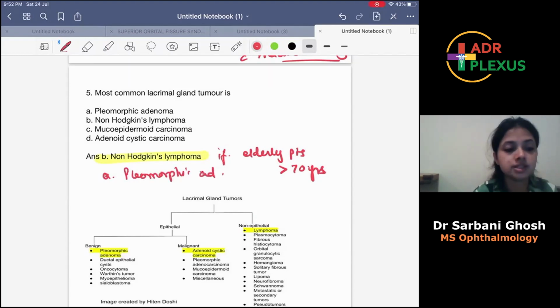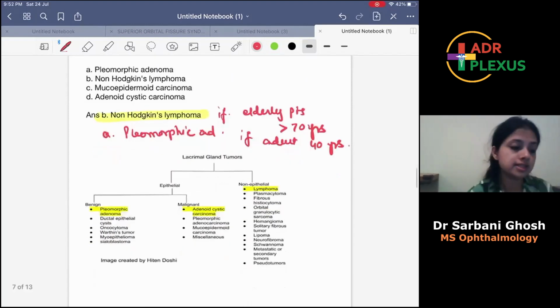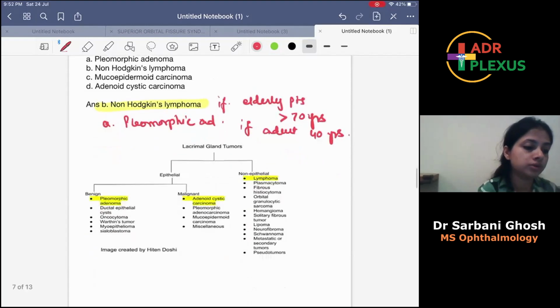If nothing as such is mentioned, like the patient is an adult around 40 years of age. So overall, if you ask me what is the most common lacrimal gland tumor, the answer is pleomorphic adenoma.